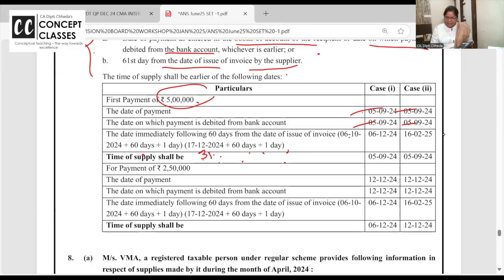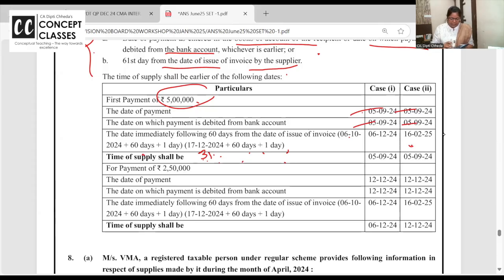Say December 31 days are there. So you will take 14 days here. January has 31 days. So February it is coming 16th. One more day, if you take February it is coming 16th.